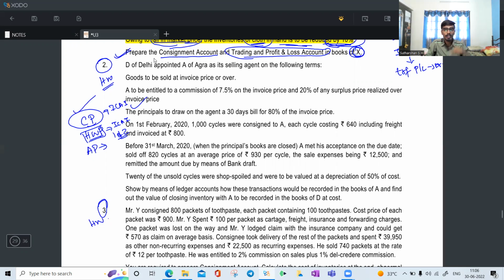For classwork problems, you need to have a separate ruled notebook of at least 400 pages. One thick notebook is enough to complete all the chapters in this CA Foundation accounting.